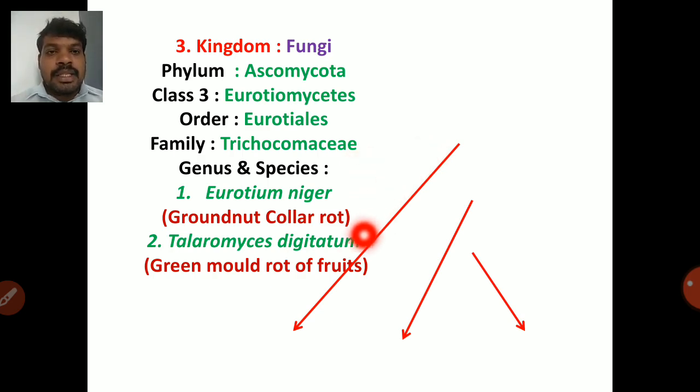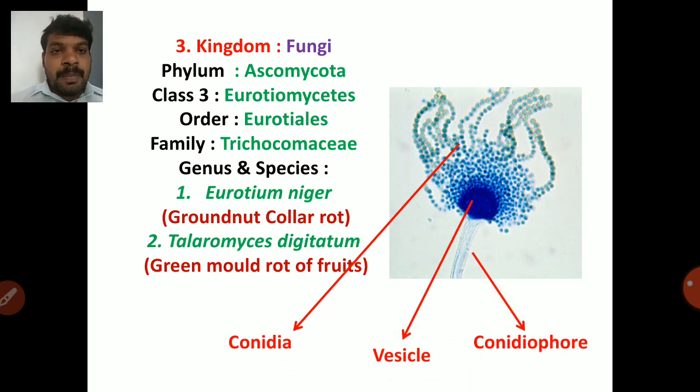Groundnut collar rot. Then Talaromyces digitatum, which causes the green mold rot of fruits. So Talaromyces is nothing but your Penicillium. So Penicillium is an asexual stage, Talaromyces is a sexual stage. So Aspergillus niger produces the conidiophore and vesicle. So conidiophore contains some globose vesicle. Vesicle will produce the conidia. So globose shaped conidia, சின்ன சின்ன conidia produce பண்ணும்.